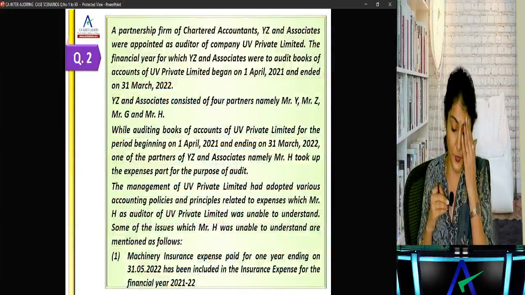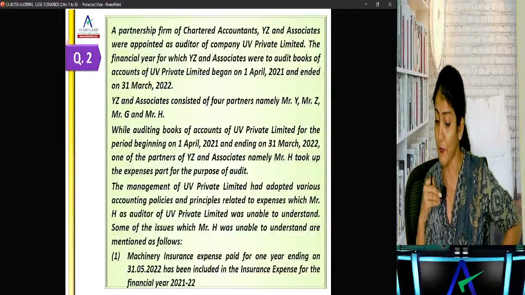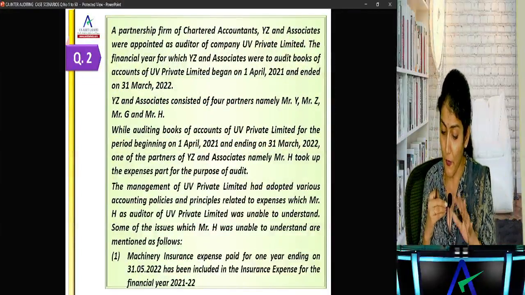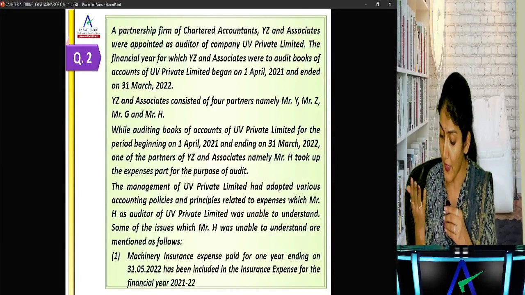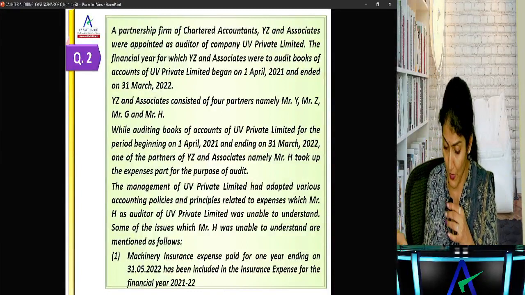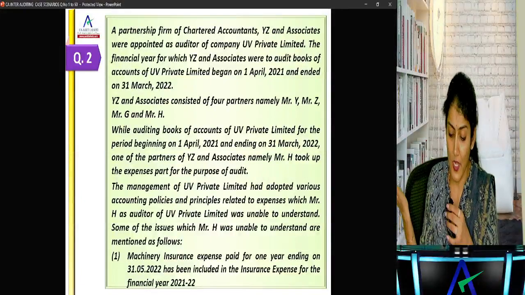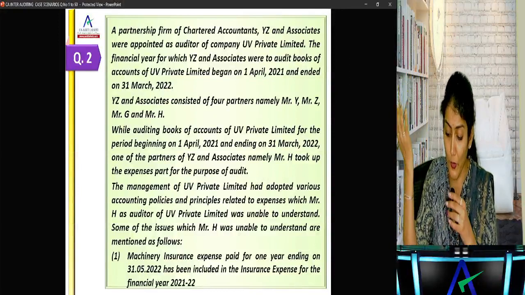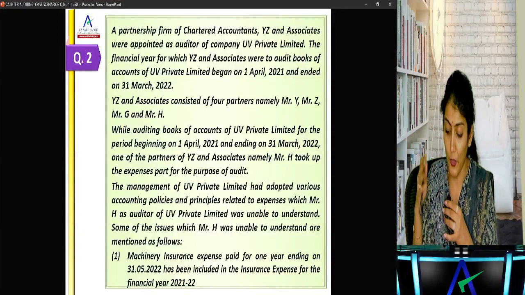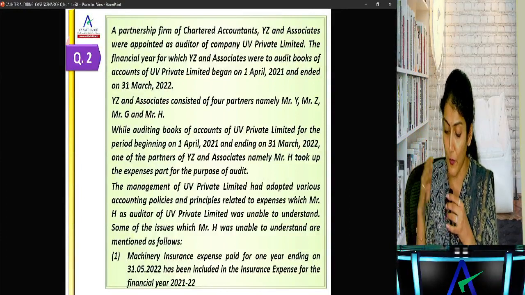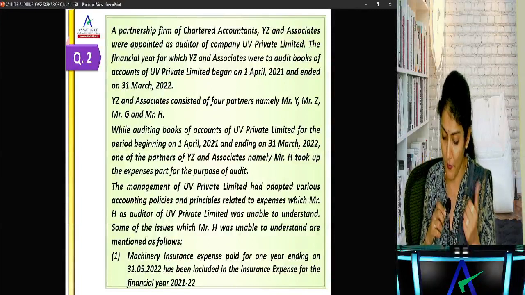Okay, next one. A partnership firm of CAs, YZ and Associates, was appointed as the auditor of UV Private Limited, to audit the books of account for April 21 to March 22. YZ and Associates consists of 4 partners, including YZ, G and H. While auditing the accounts for 21-22, one of the partners took up the expense part of the audit. Management of UV had adopted various accounting policies and principles related to expenses, and some of the issues which H was unable to understand are as follows.